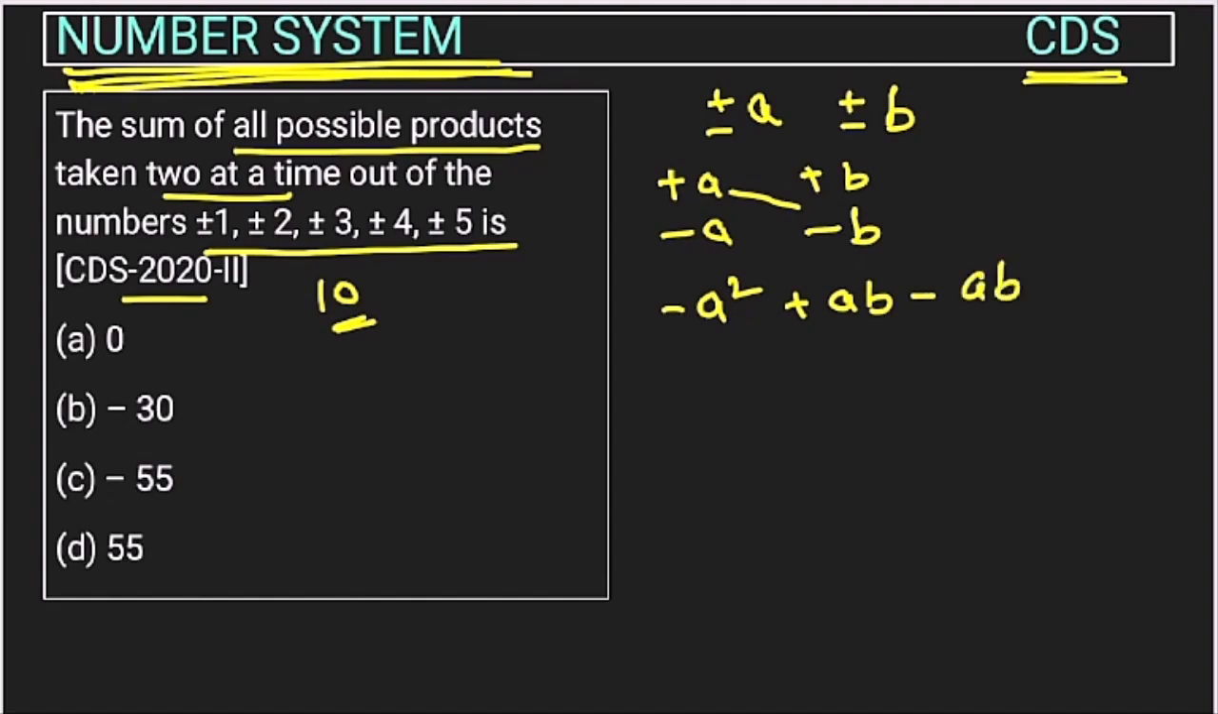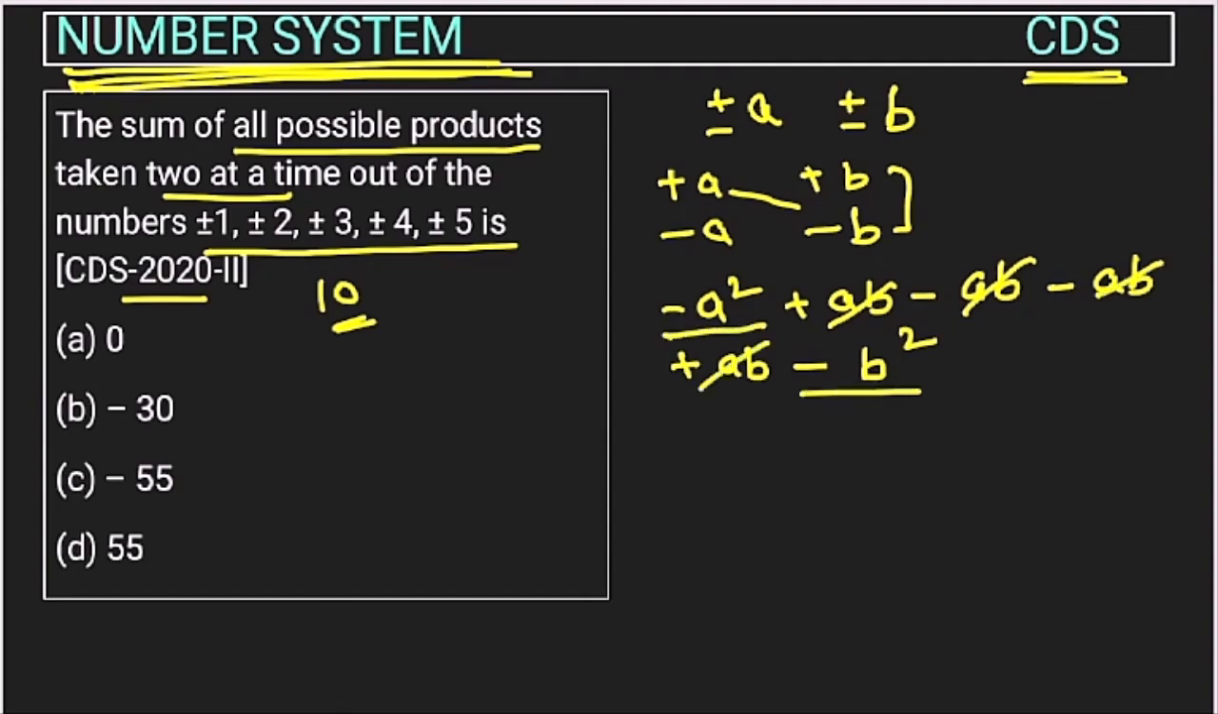Now in a similar way, this minus A will multiply this plus B. So this will become minus AB, because we have to multiply only two values at a time, right? So now we have multiplied this minus A with plus B. Now we will multiply this minus A with minus B, so this will be plus AB, right? Now this value B will also get multiplied, so this will be minus B square. If you see, these values will get cancelled. So what is remaining? Minus A square and minus B square, right?